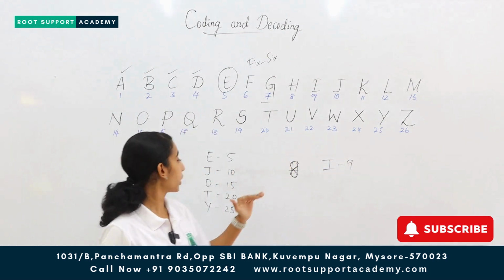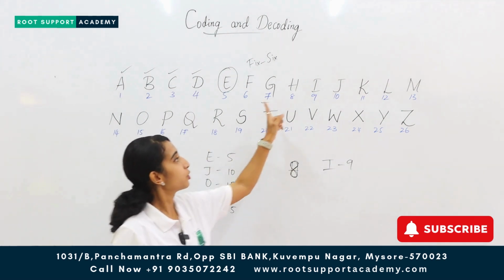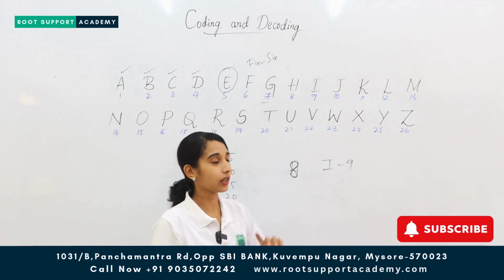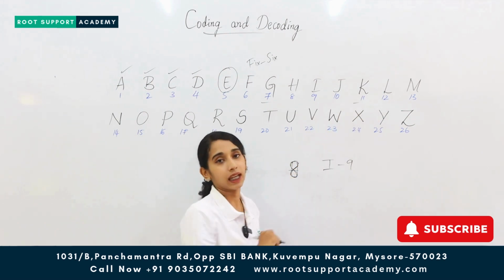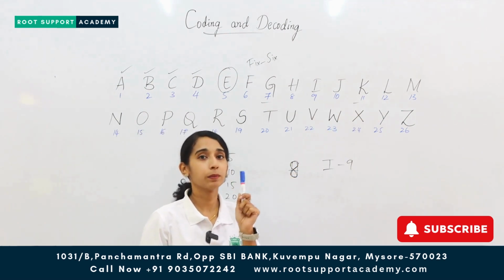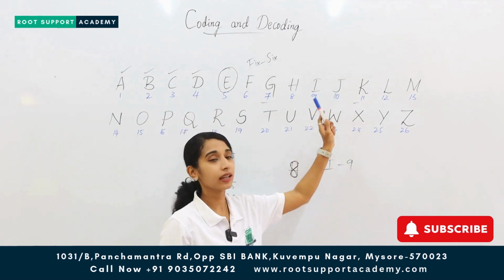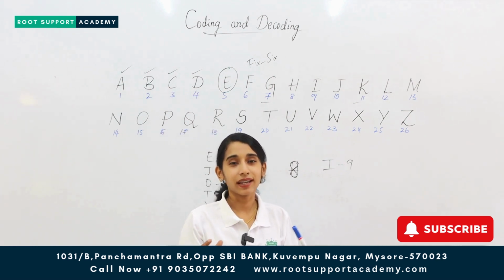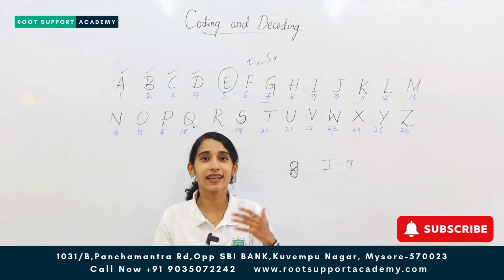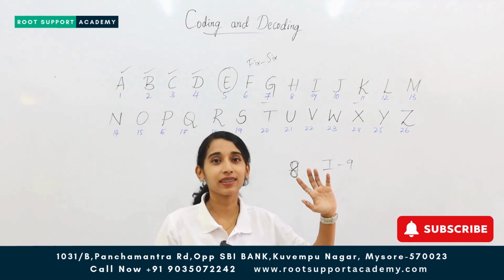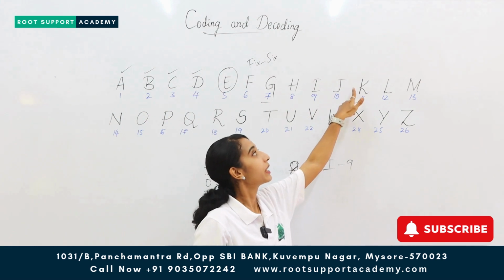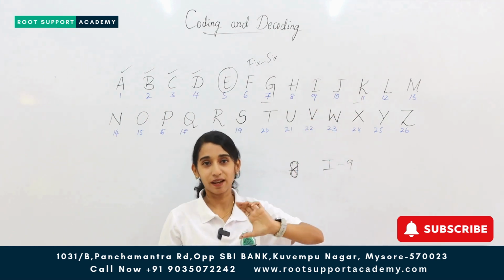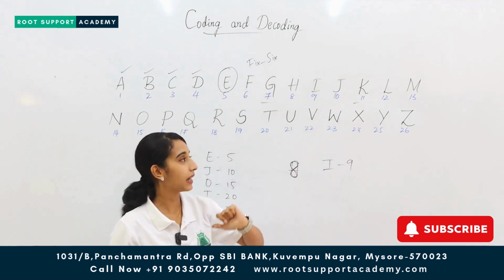Next, in E-J-O-T, what did we have? J had 10. So the next one is 10. Next, going with K. K has the number 11. What can you remember about K 11? I think most of you have heard of Kings 11 Punjab. So Kings 11. K has the number 11.